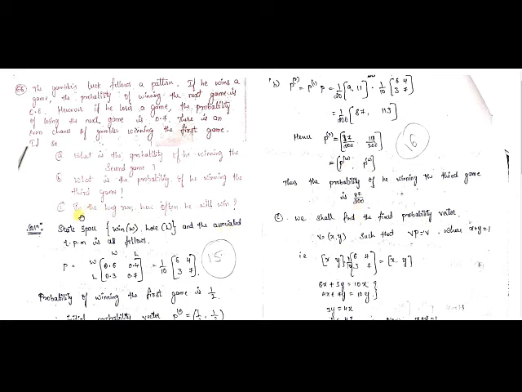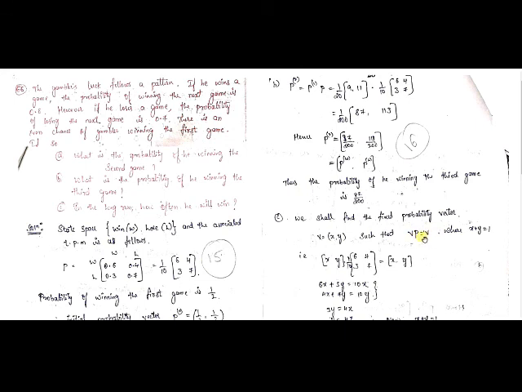Now for the third sub question: in the long run, how often will he win? If they are asking about the long run, then the unique fixed probability vector will help us. So let us find the unique fixed probability vector. It is given by b equals x comma y such that bp equals b, where x plus y equals 1, isn't it? The sum of these elements x and y will give you 1.